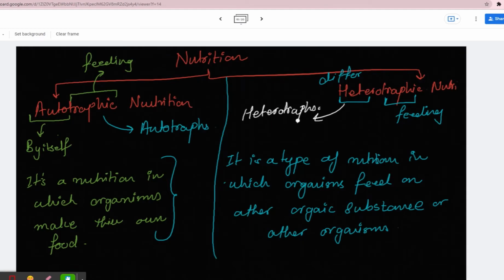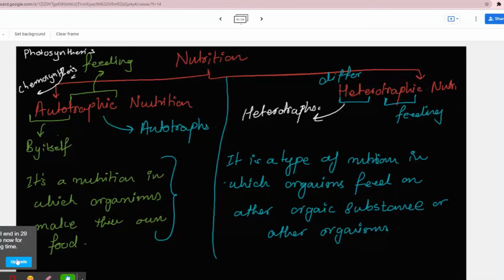So autotrophic and heterotrophic. Now, autotrophic nutrition has two types, you could say. I'm drawing here a little bit. The first one, all of you know it, is photosynthesis. And the second one is chemosynthesis. We will talk about chemosynthesis in a while, but there are two examples. Photosynthesis, where the food is created by plants through sunlight and air. Chemosynthesis, where food is created through chemicals, you could say. So chemosynthesis and photosynthesis are the two types.